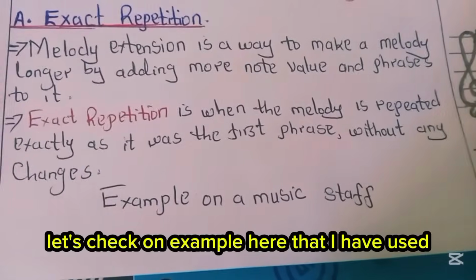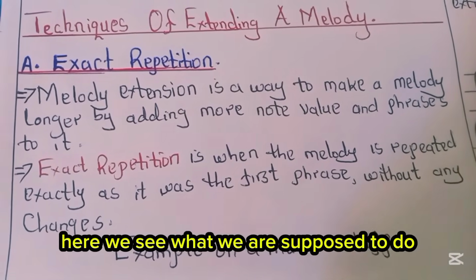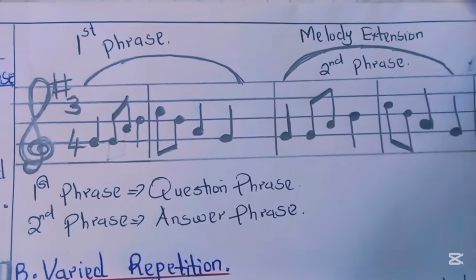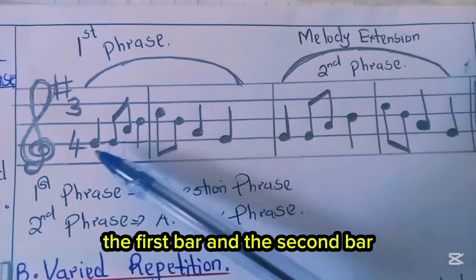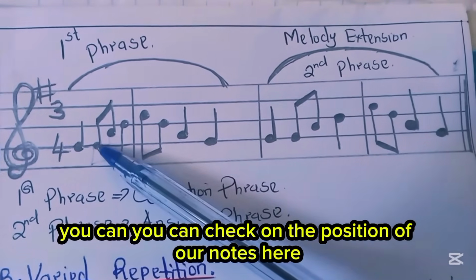Let's check on the example here that I have used. We see what we are supposed to do. Now, when you check on my example here, we have the question phrase, the first bar and the second bar. You can check on the position of our notes.